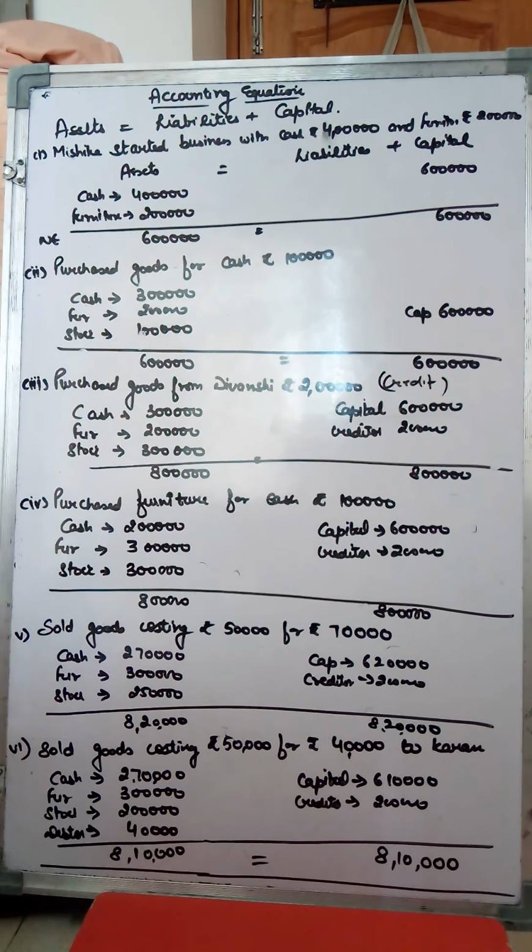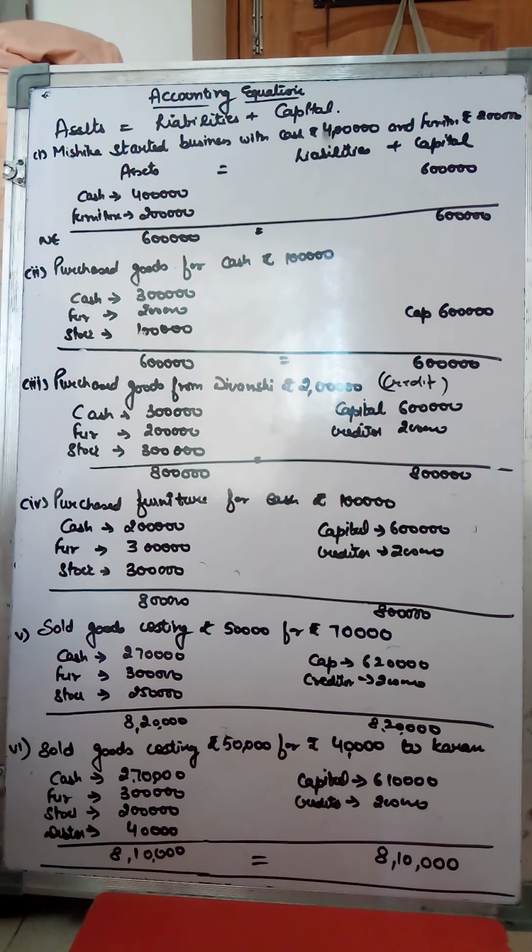So always remember, in any transaction, if the name of the party with whom the transaction is done is given, that will be a credit transaction. And if it is written for cash, it will be a cash transaction. If it is simply written purchased goods, and the name of the party is not written, it will be taken as a cash transaction. Now coming to the fourth transaction, purchased furniture for cash rupees 1 lakh.